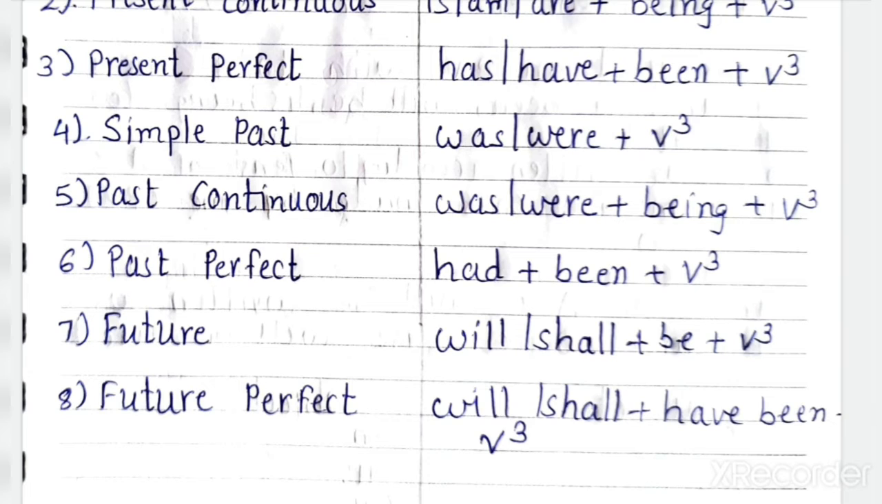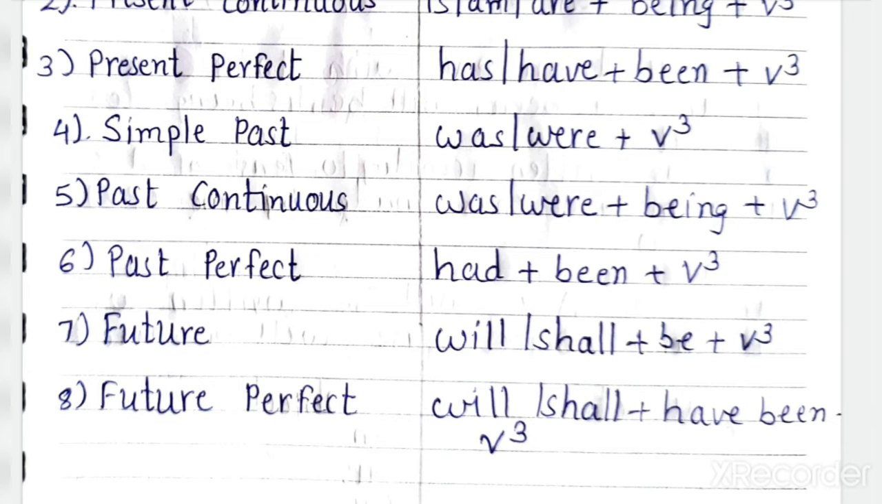I will explain this in next lectures with examples. Next one is past continuous tense. Past continuous, again ing, and it is past, so past to be's are was and were. According to the person, you will use was or were plus being plus V3. As it is continuous tense, we have to add being plus V3.